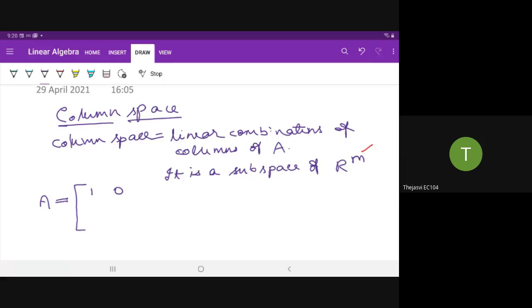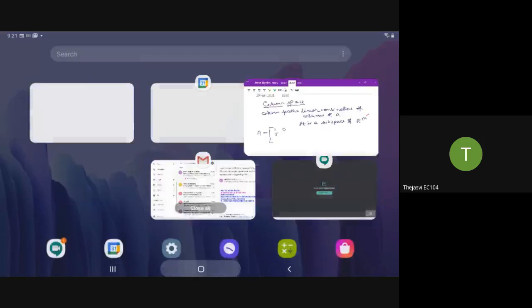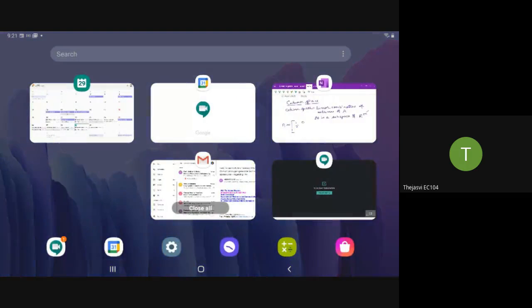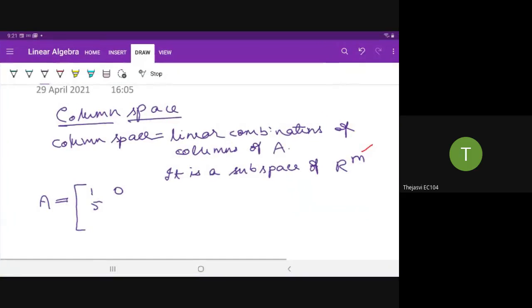1 0, 1 0 5 4, 2 4. What is the order of this matrix, Samrudh Raikar?